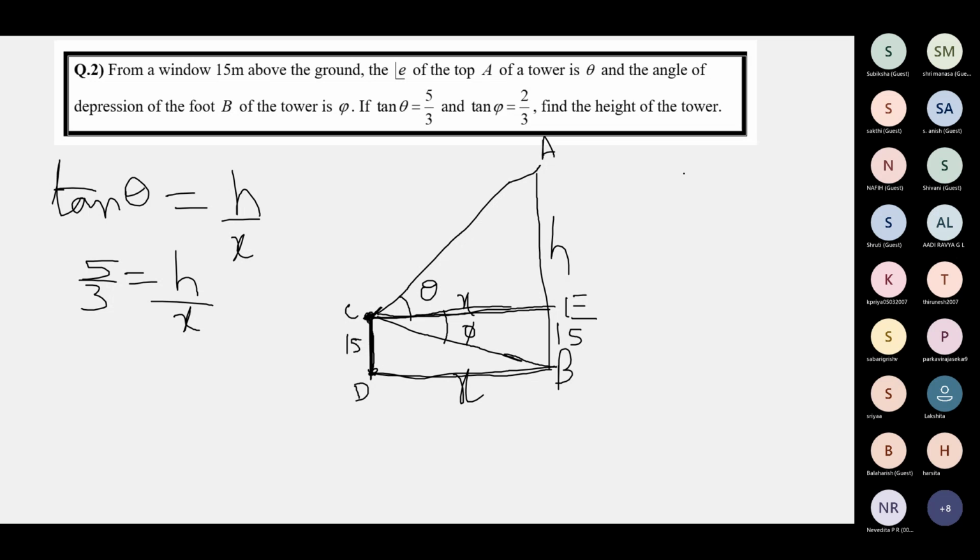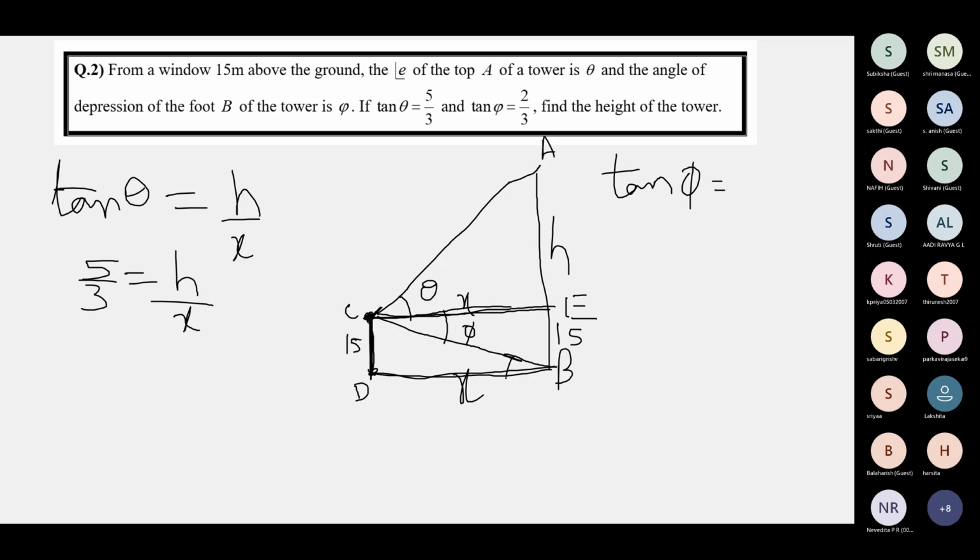I should have taken the other triangle first because that has one side. That's okay. Let's work it here. What's tan phi? Which is the triangle? BCE is the triangle. What is tan phi?